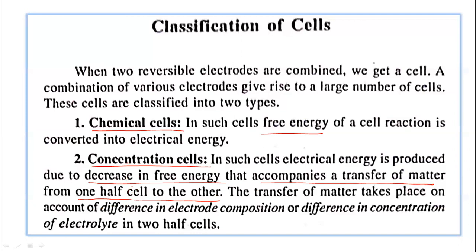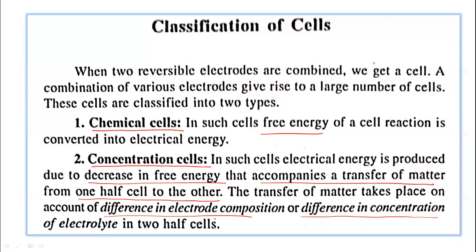So what is the difference between chemical cells and concentration cells? In chemical cells, the two electrodes are different and the free energy of a cell reaction is converted into electrical energy. In a concentration cell, there is a decrease in free energy, and that decrease in free energy is due to the transfer of matter from one half cell to the other half cell. Now this transfer of matter takes place due to a difference in electrode composition or a difference in concentration of electrolyte in